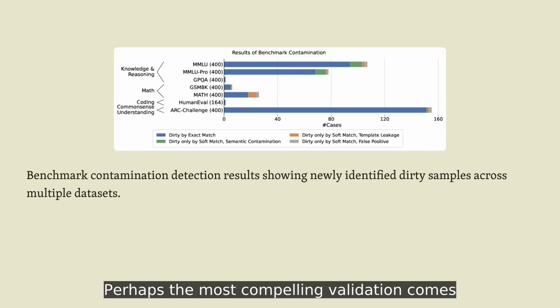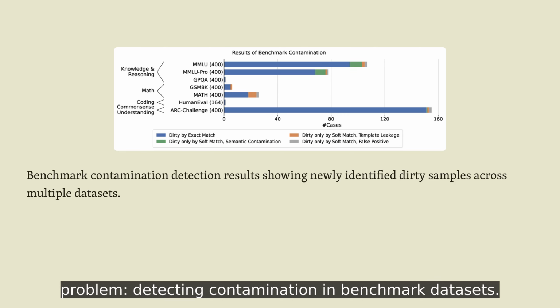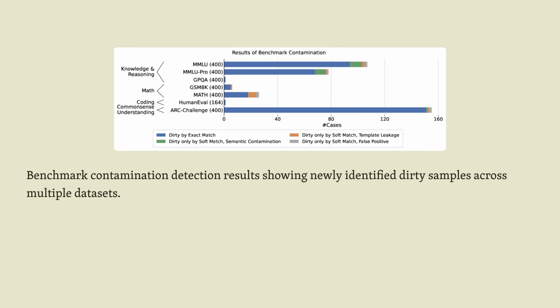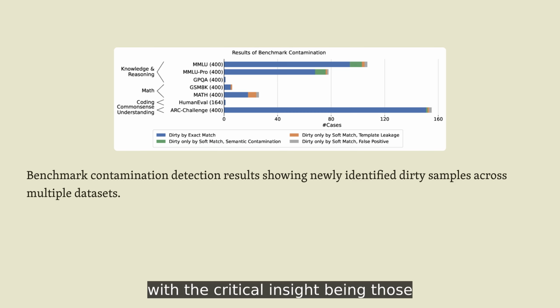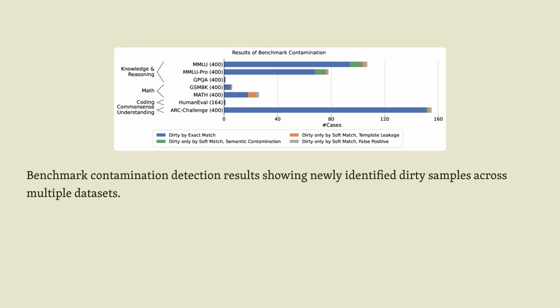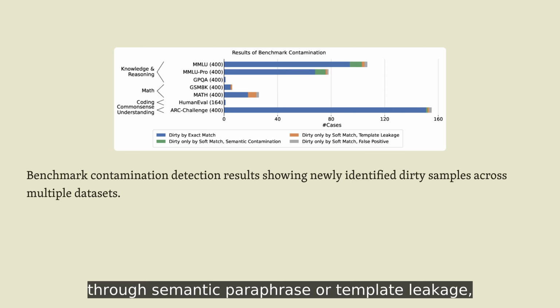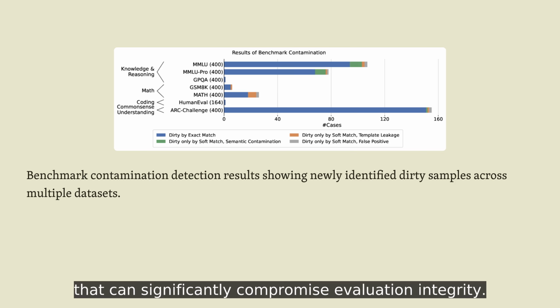Perhaps the most compelling validation comes from applying this to a practical problem: detecting contamination in benchmark datasets. This breakdown shows how many test problems were flagged as potentially contaminated, with the critical insight being those samples shown beyond exact matches. The authors validated that 81% of these newly detected cases represent true contamination through semantic paraphrase or template leakage. Precisely the kinds of subtle data issues that exact matching misses but that can significantly compromise.